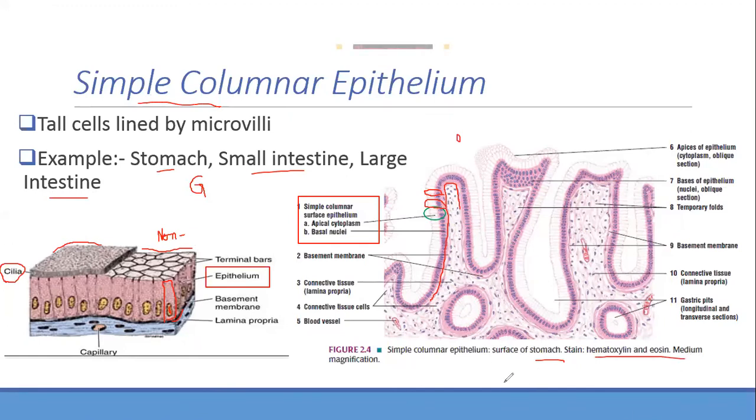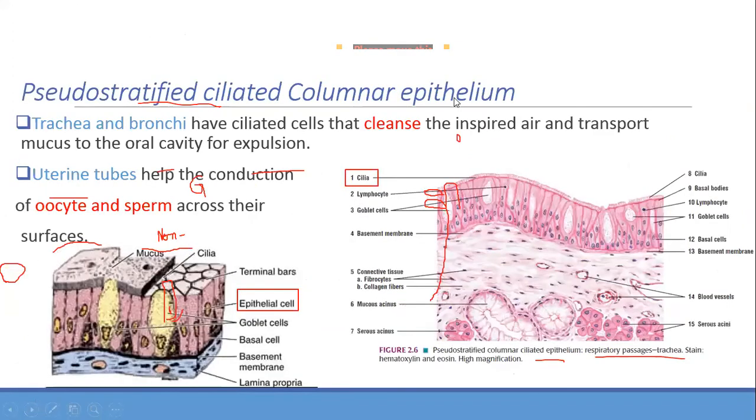Okay, so are you able to appreciate everything which we just said? The nucleus is nice and blue in color because it is taking up the hematoxylin stain, and the cell cytoplasm, and any other connective tissue, will take up the eosin stain. Okay, let's move on. If you have doubts, you write, otherwise it's okay.